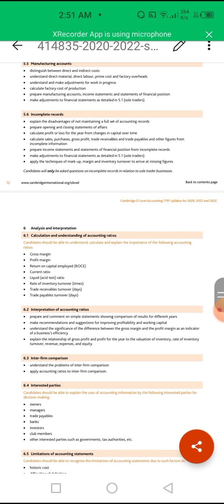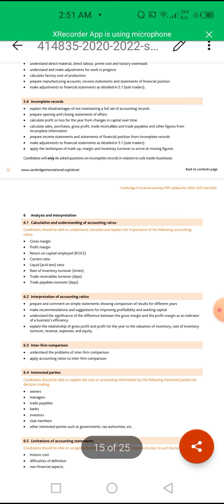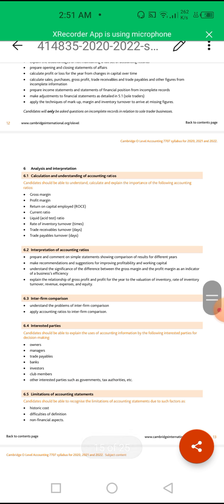Then calculation and understanding of accounting ratios. The managers will not go into detailed accounts. They just need to be shared with the issue and what their current position is. To manage that, we will deal with the ratios. We will provide them different ratios so they can have an idea of the business performance and position right now.